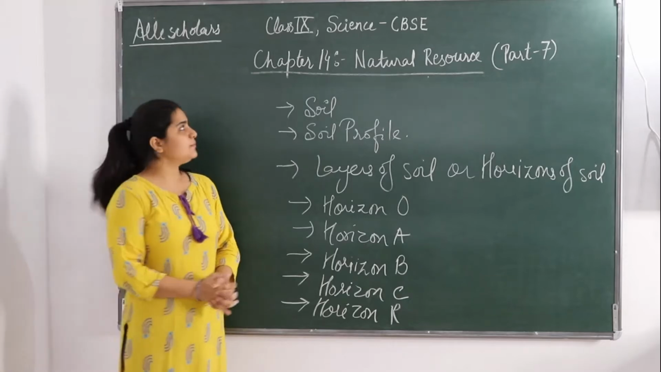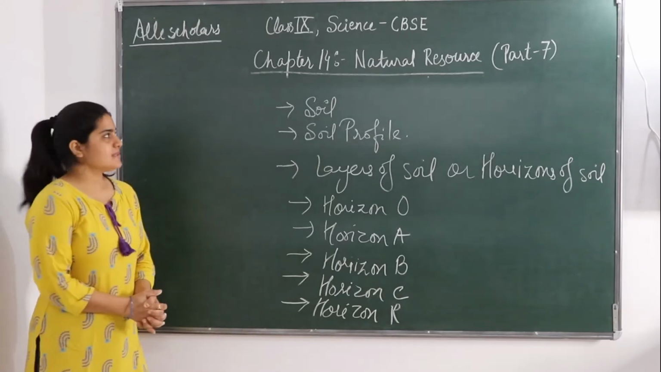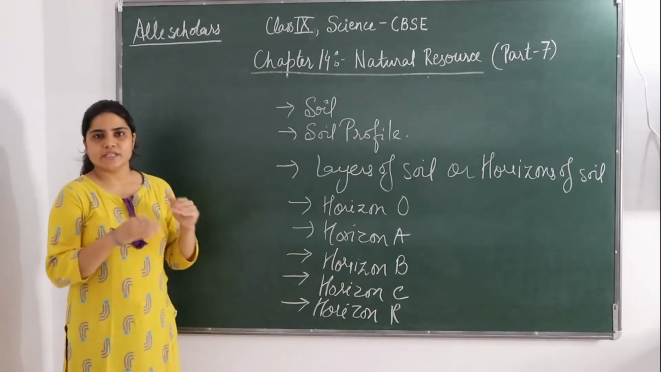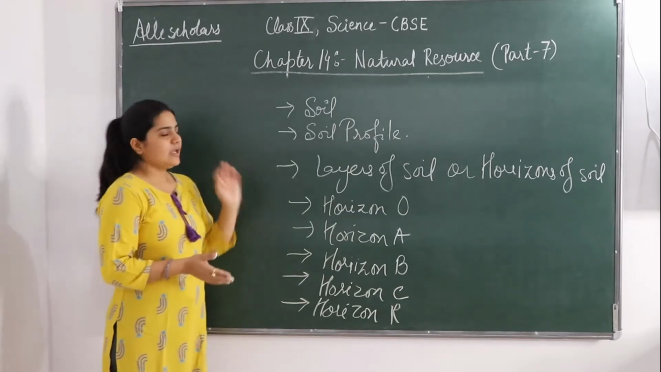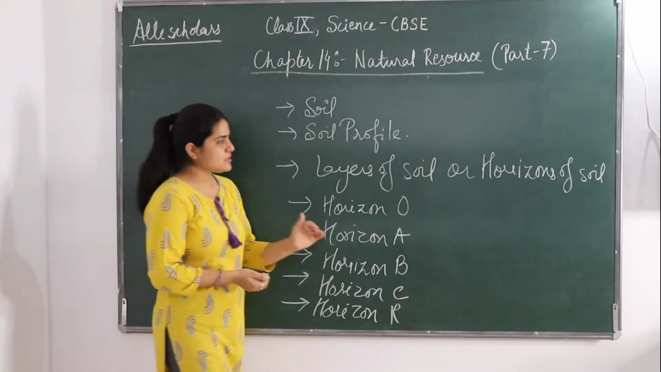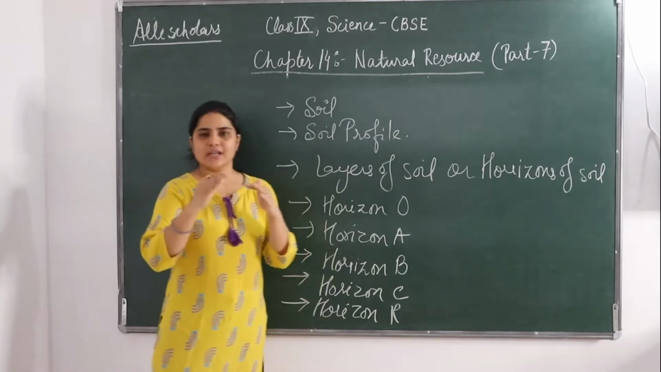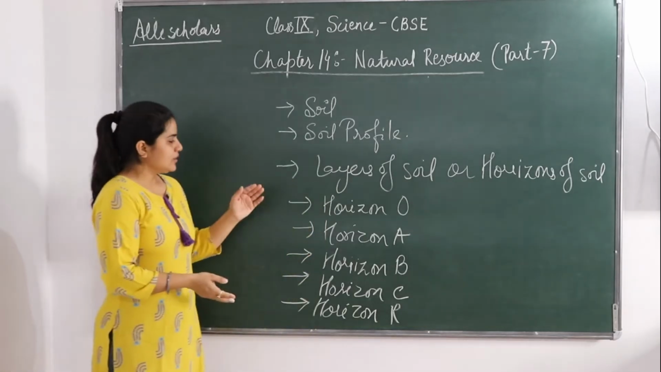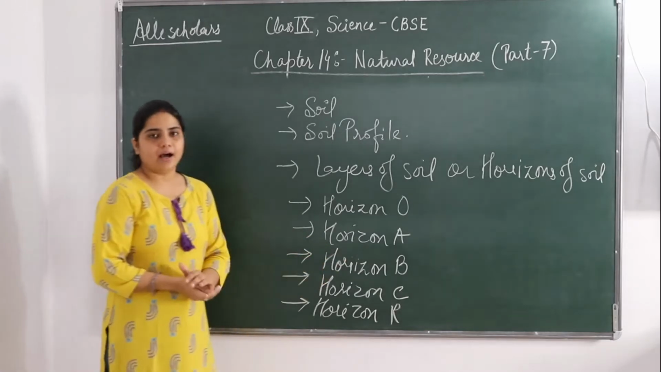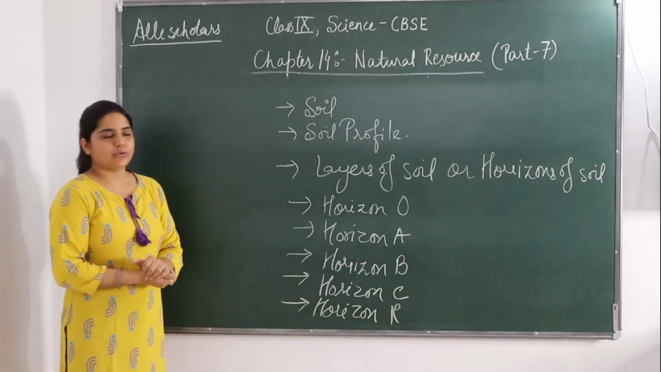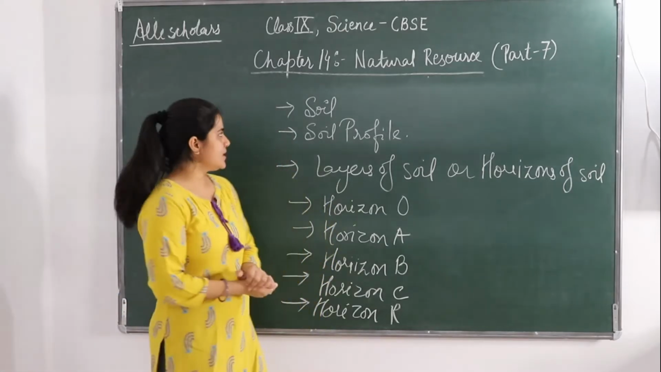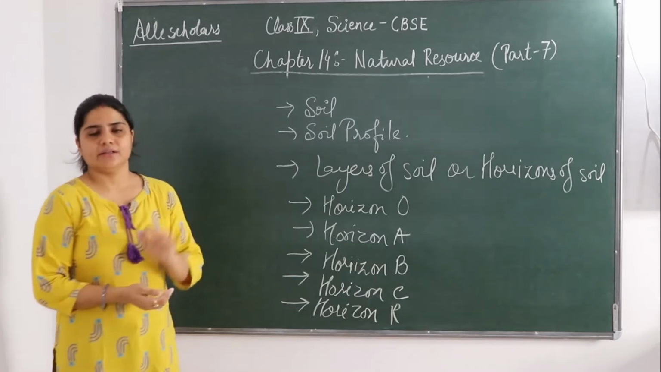So today I will be taking the 7th part of chapter 14 from class 9 science, the natural resources. Today's discussion is on soil. We will see the properties of our soil, the soil profile, what is the profile of a soil. Then we are going to see the layers of a soil, which is also called the horizon of soil, because the layer of a soil is called a horizon. So in that we shall discuss horizon O, horizon A, horizon B, C and R. I will be showing you these layers through our diagram and we will have a deep discussion. So let's start with what is a soil.